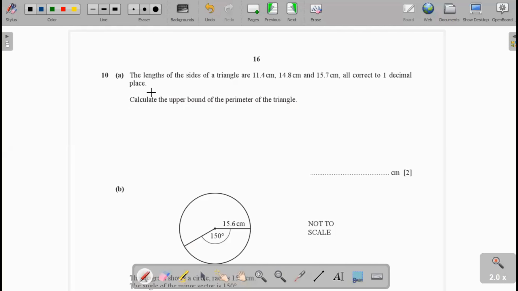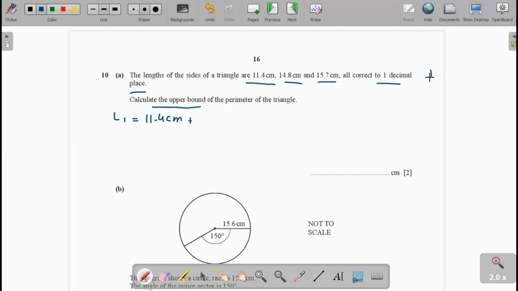question 10, part A, the length of the side of triangle are 11.4 centimeters, 14.8 centimeters, 15.7 centimeters, all correct to one decimal place. Now calculate the upper bound of the perimeter of the triangle. Now here the length of the triangle is given. First length L1 is 11.4 centimeters, and that is correct to one decimal place, we take one decimal place.